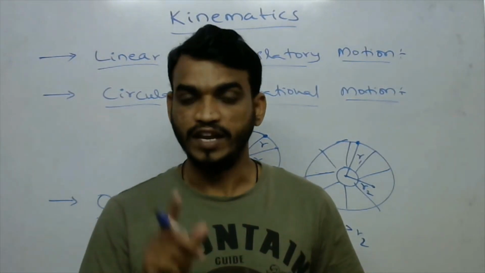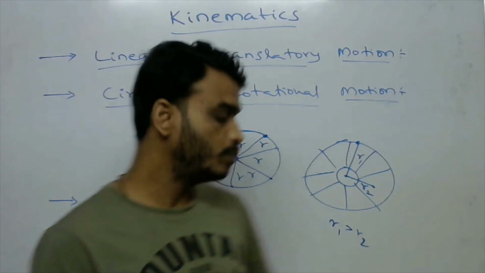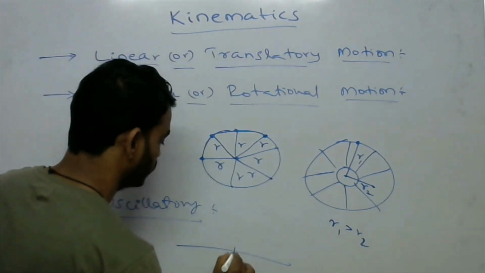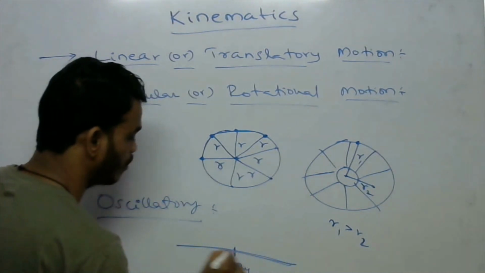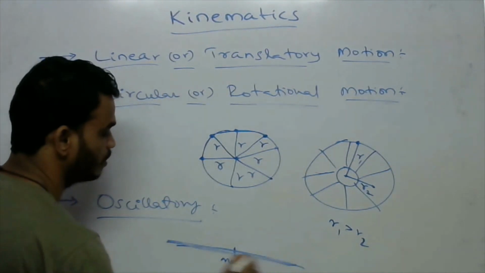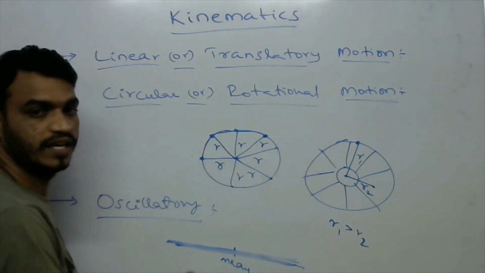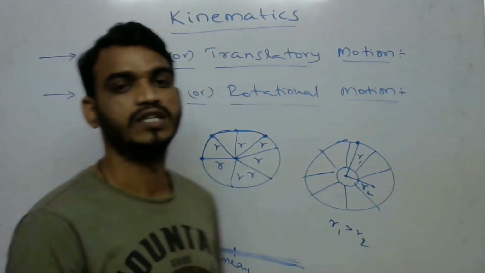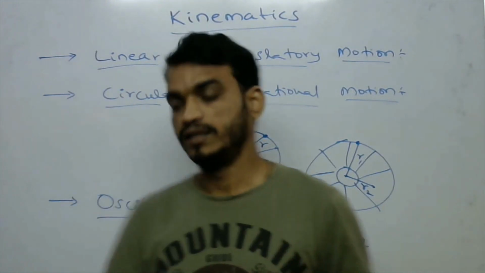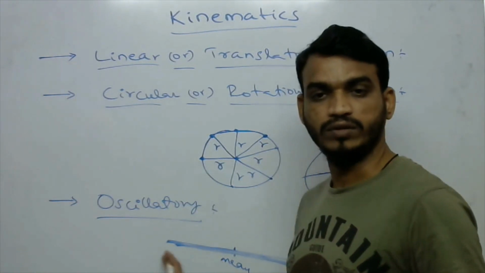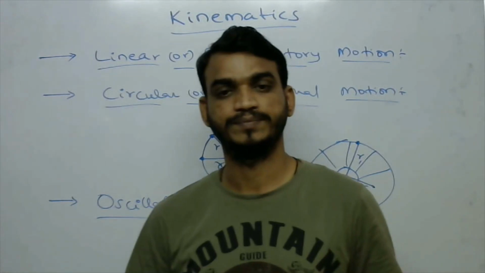Suppose this is the mean position. If an object is moving from here to there and there to here about the mean position, then it is called oscillatory motion.